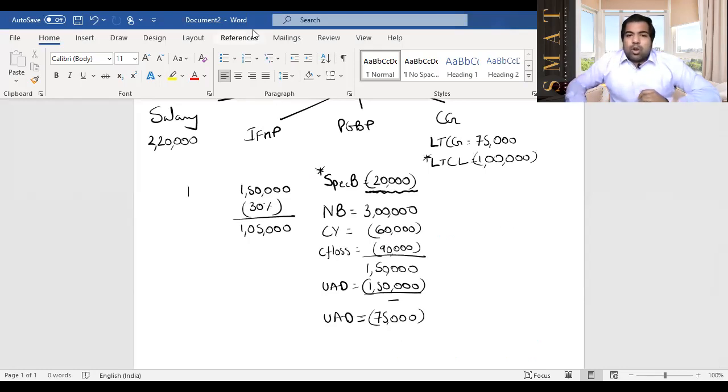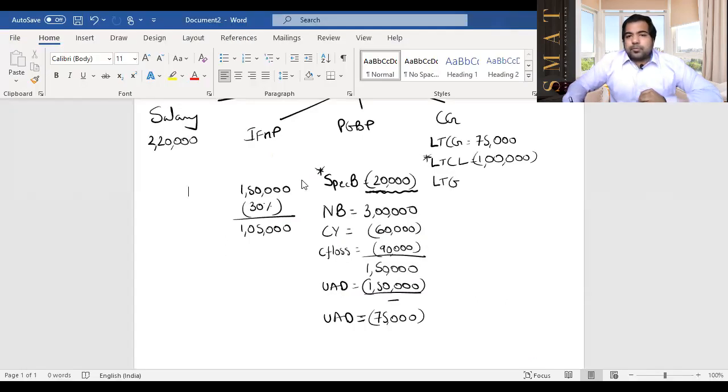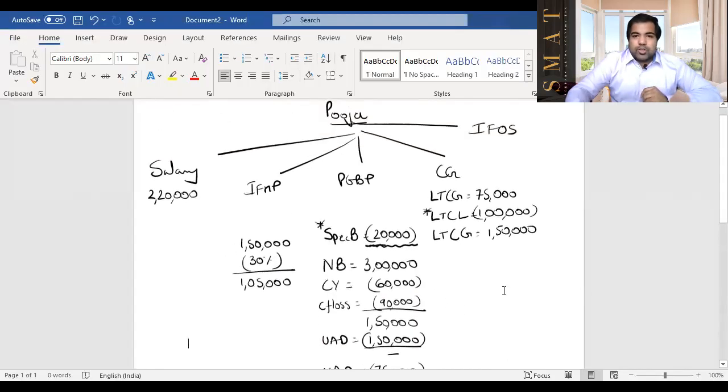Next is long-term capital gain on sale of equity shares listed, etc. Doesn't matter. Long-term capital gain of 1,50,000. So that is long-term capital gain. Life is very simple. Don't worry about this. As long as you follow that pattern of blood requirement, which we will start soon, you will get all the right answers. And next, dividend from units of UTI 5,000. Guys, this dividend earlier used to be exempt when this examination question came, but now in your year it's taxable. So this 5,000 is here and it might be taxable.